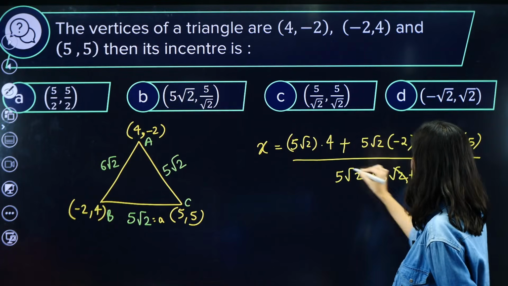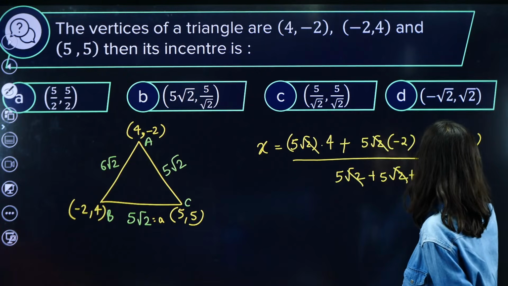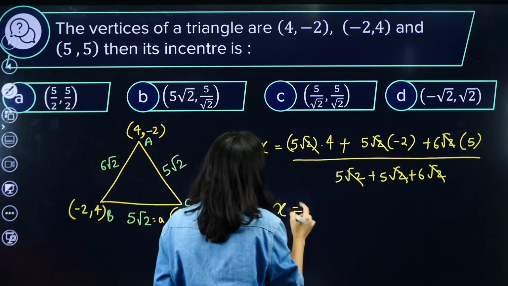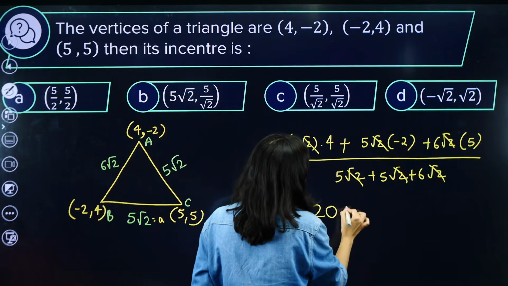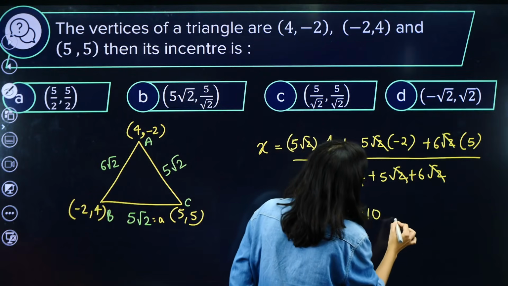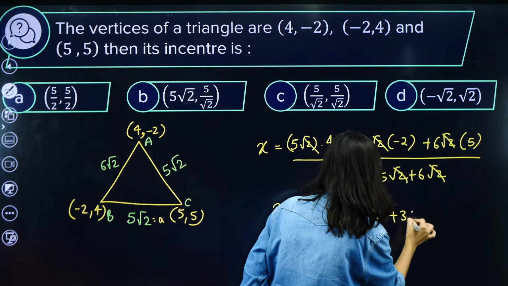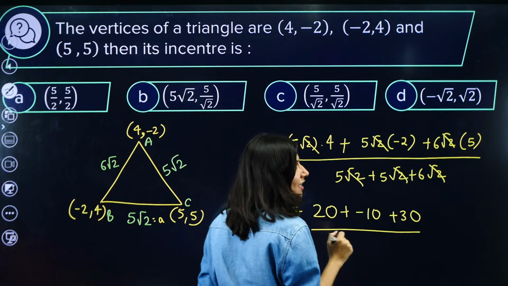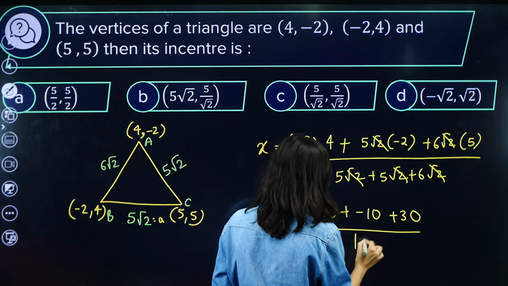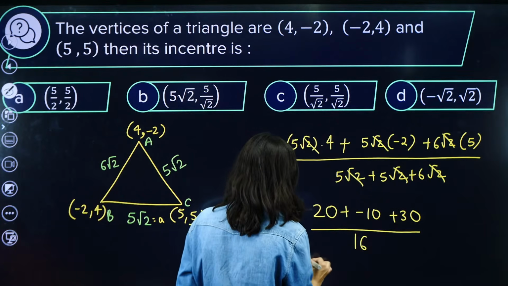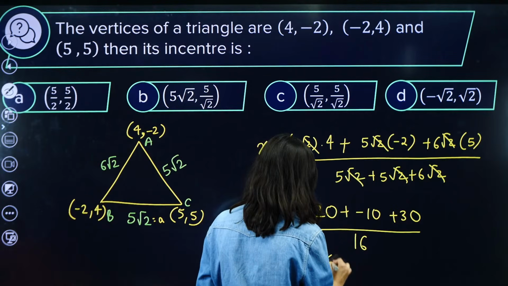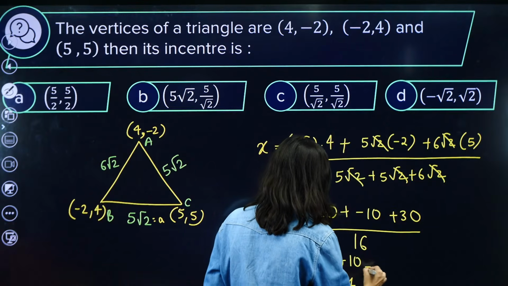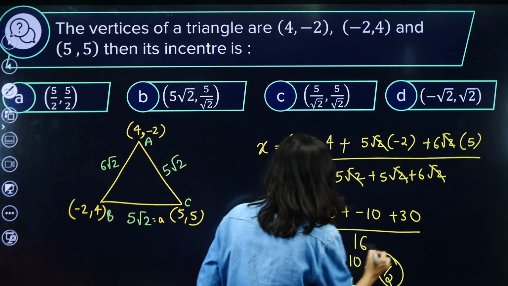Root 2 gets cancelled out. So 5 fours are 20, plus minus 10, and 6 fives are 30, so 40. And the denominator is 5 plus 5 plus 6, 16. So x will be 40 by 16, which is 5 by 2.